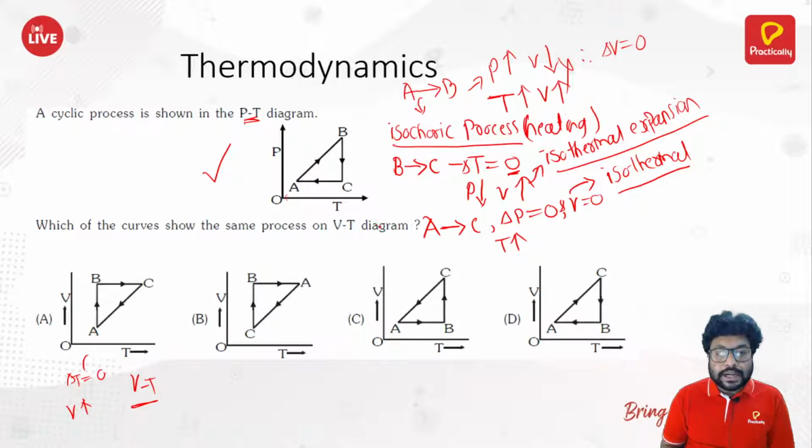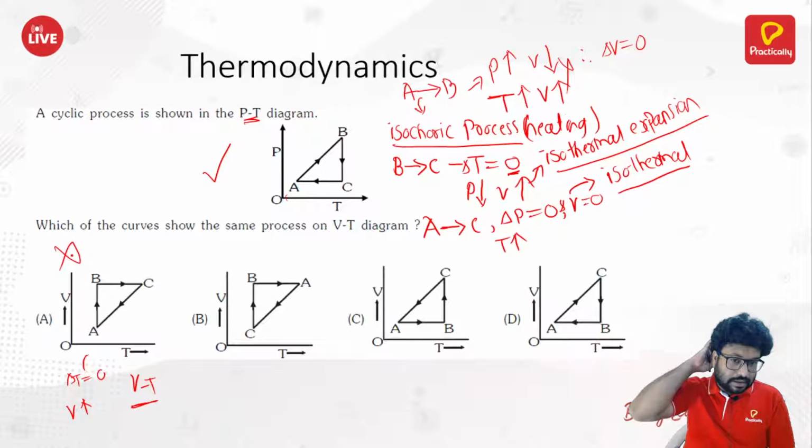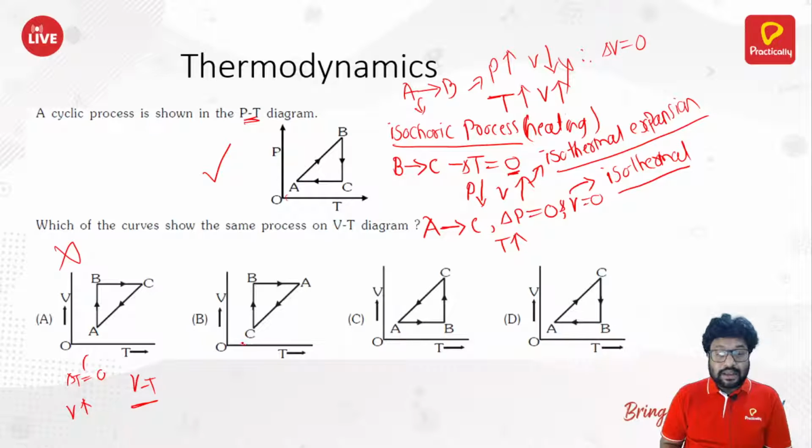But if you look at our original diagram, the BC was isothermal expansion, right? That means this cannot be our corresponding graph. Okay. Next, the B. If you look at the B, AB, what is AB? In AB, temperature is decreasing. I made a mistake here. In the third process, they're not going from A to C. They're actually going from C to A. Sorry, my bad. We went from A to B, B to C. That I made it correct. Lastly, we are going from C to A.